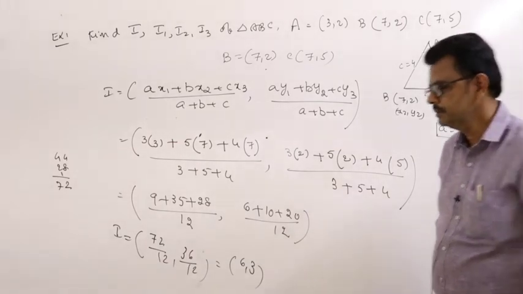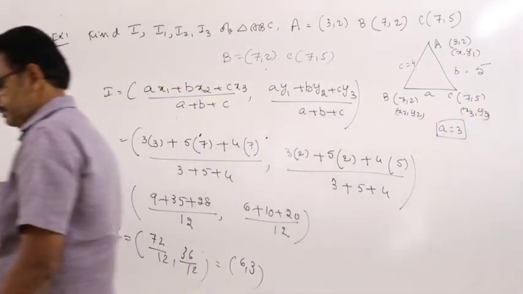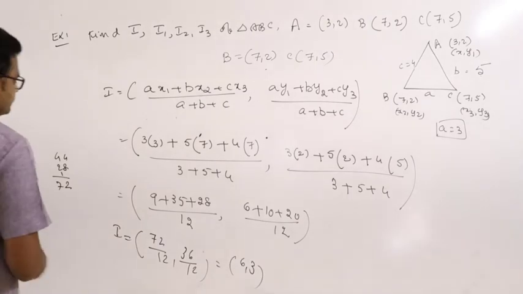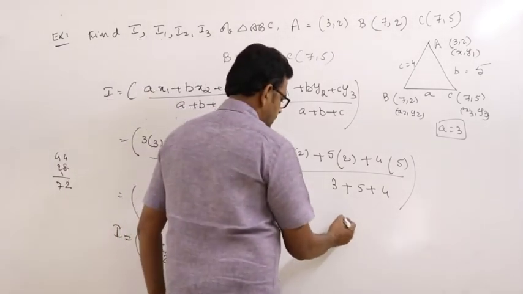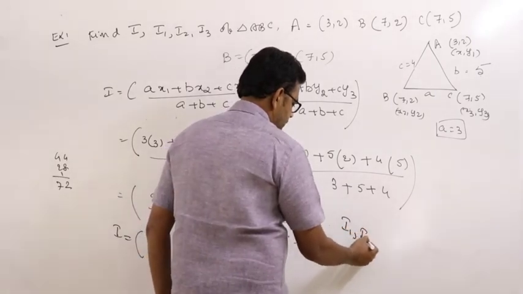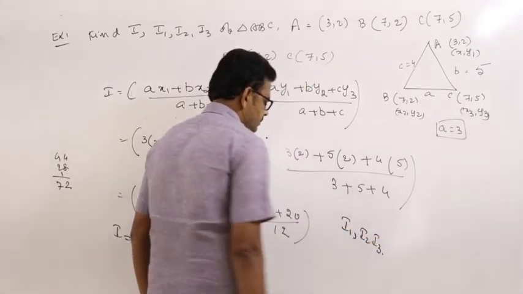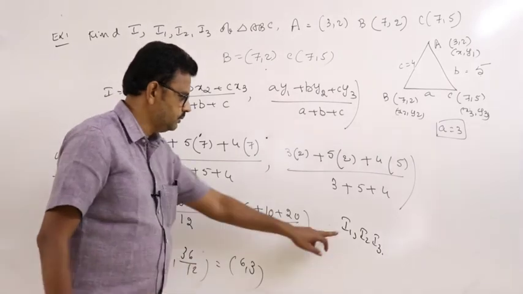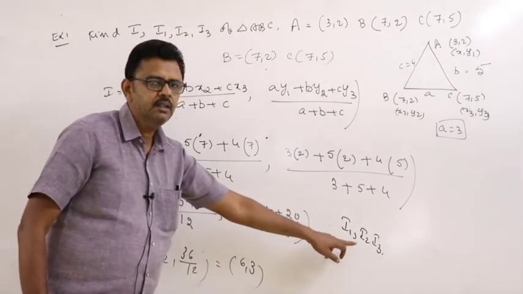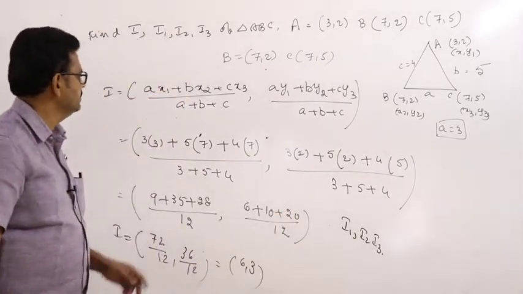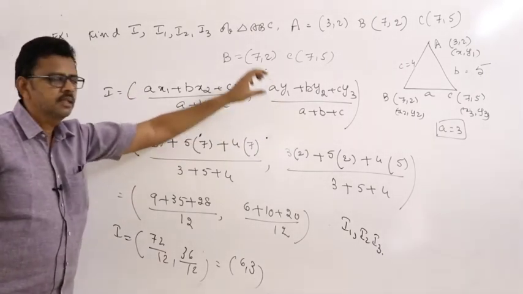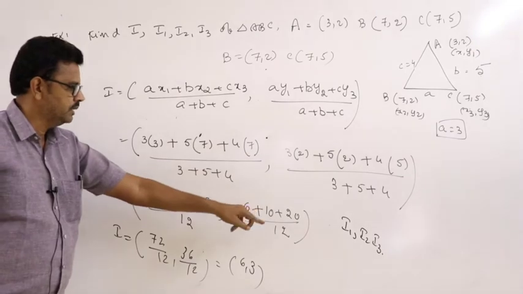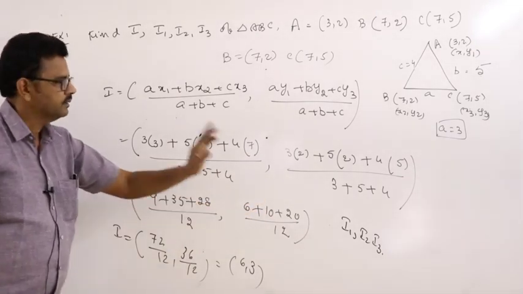Six comma 3 is in the center of the triangle. So you have to find I1, I2. Just complete this I1, you find I1, I2, I3. What is I1? You can put minus. According to that formula, you have to find I1, I2, I3.